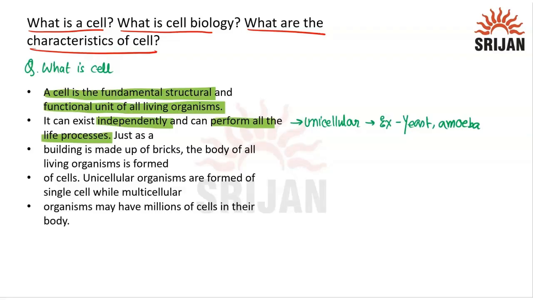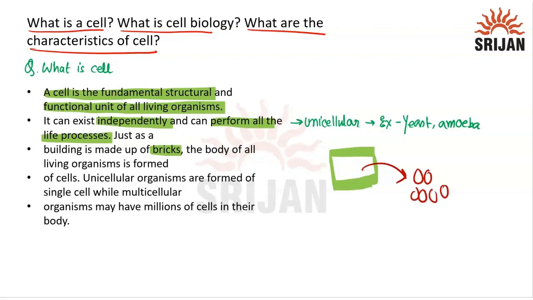Now, as we said, cells are the smallest unit, the structural and functional unit. So we understand that cells work as bricks. They are the building blocks for our life. Think about this: this is a part of a tissue, this is a part of a body, and this part is made up of several small cells.